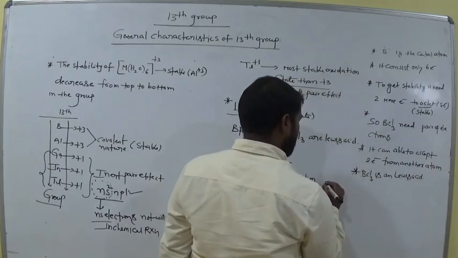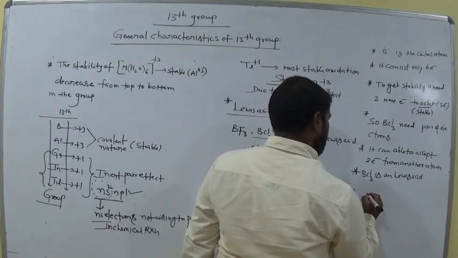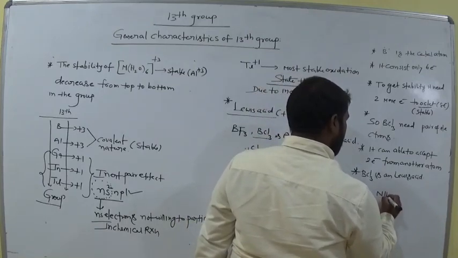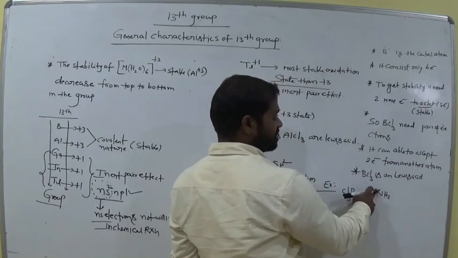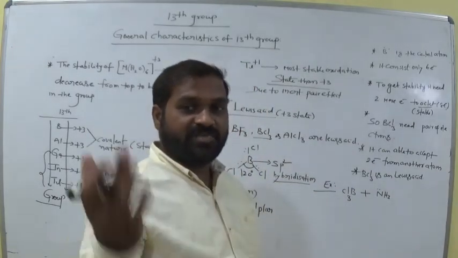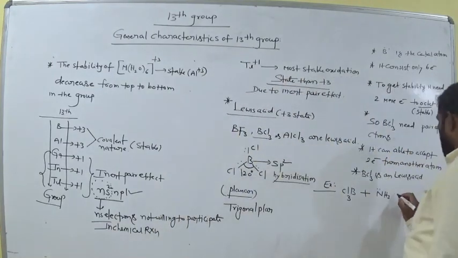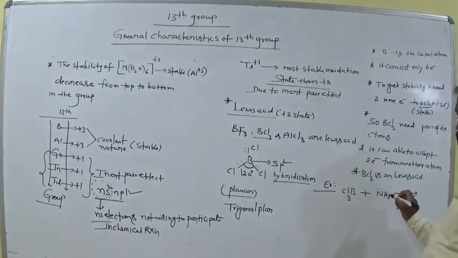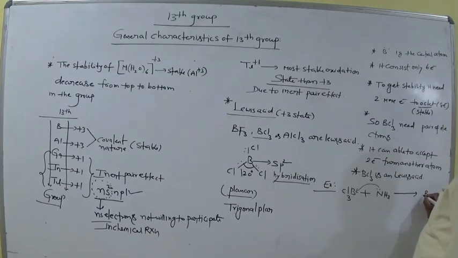Let's see that with an example. This is boron trichloride interacting with ammonia. It has 1 lone pair of electrons. A lone pair means these 2 electrons are unwilling to participate in the chemical reaction; they exist alone. So ammonia donates these 2 electrons to this boron. Then what is the structure? BCl3, ammonia donates 2 electrons to boron, so we can represent it like this.